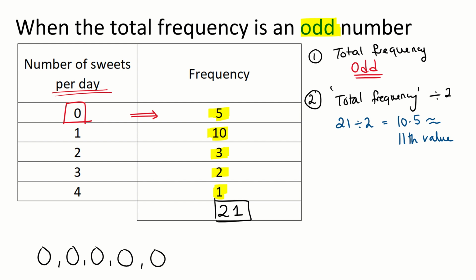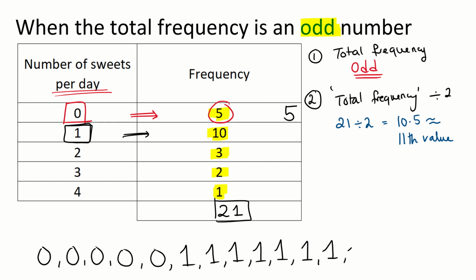Well, how many numbers do I have in just this first column? The 5 tells me there are 5 numbers in this column, so I'm going to just write 5. But then the ones, how many people eat 1 sweet per day? 10. So the number 1, if it were being listed, is going to appear 10 times.